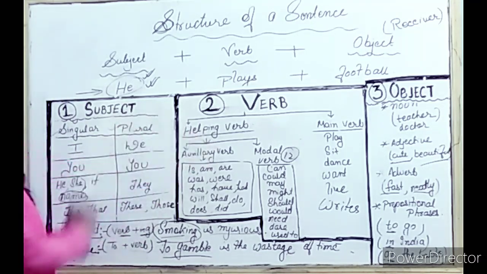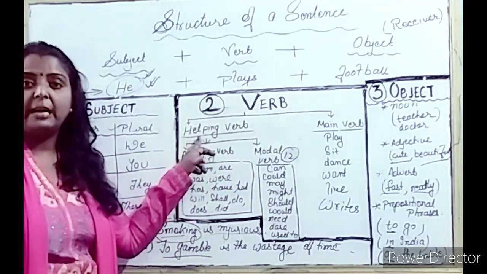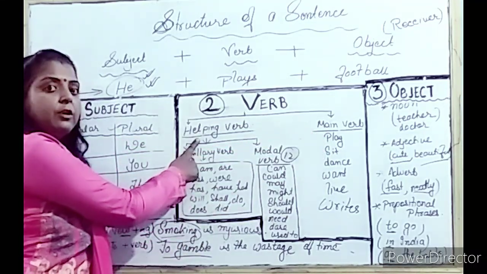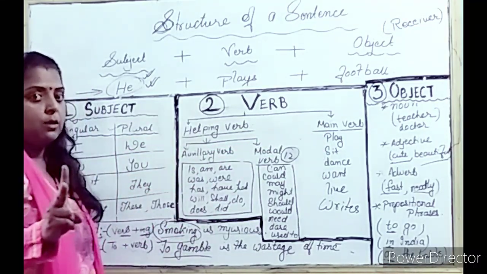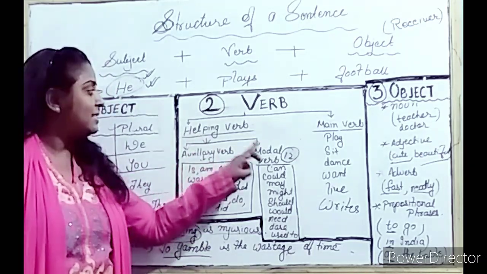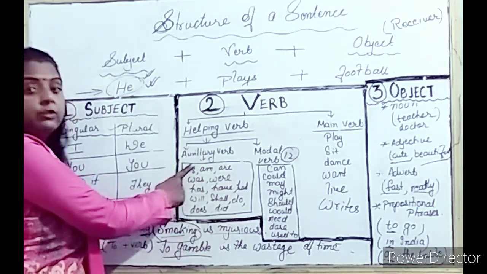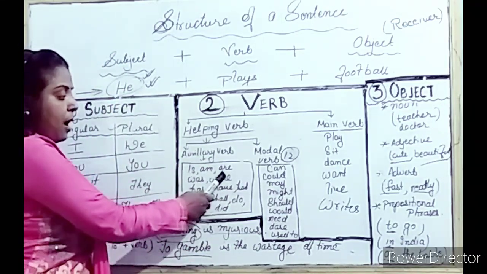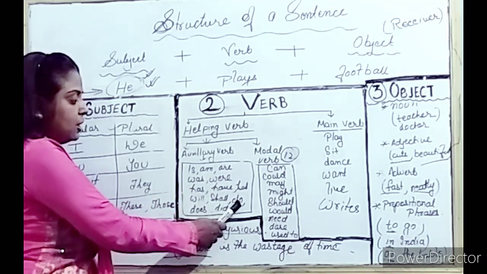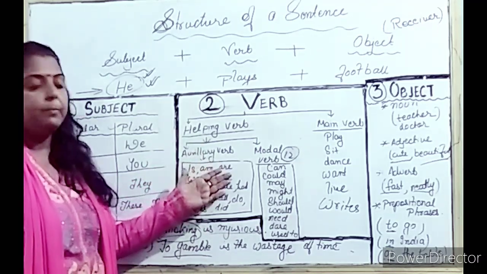Now let's come to the verb. Verb is divided into two parts. That is, one is helping verb and the second one is main verb. Helping verbs are of two types. One is auxiliary verb and the second one is modal verb. The members of auxiliary verbs are is, am, are, was, were, has, have, had, will, shall, do, does, did. These all are the members of auxiliary verb.